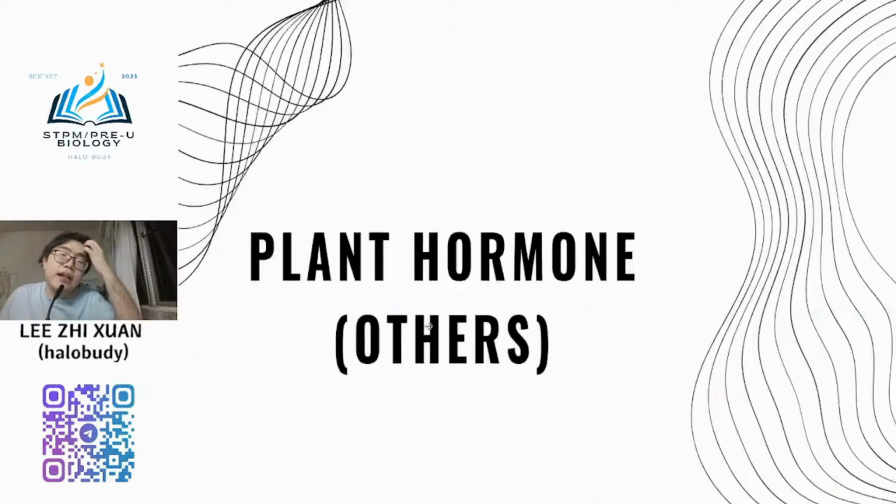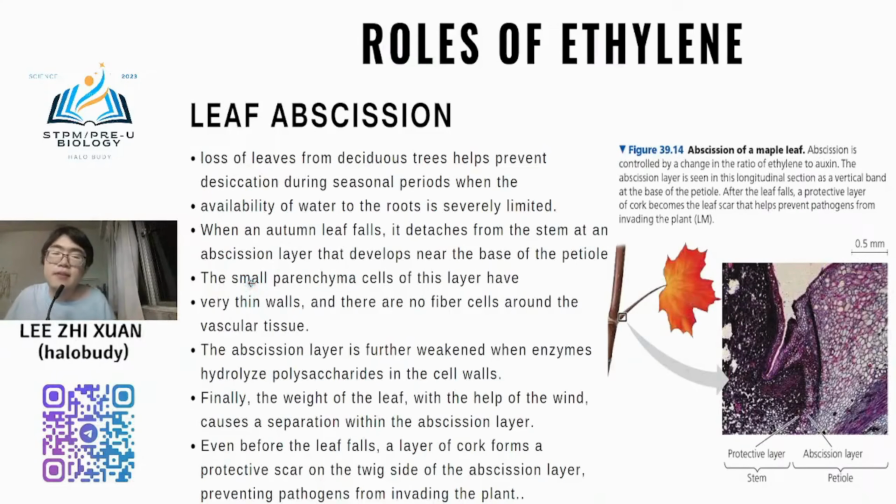Okay, the last function is about leaf abscission. Normally leaf abscission is the loss of leaves from deciduous trees that helps prevent desiccation during seasonal periods where the availability of water to the root is severely limited. So this is the falling of leaves. Okay, when an autumn leaf falls, it detaches from the stem at an abscission layer that develops near the base of the petiole.